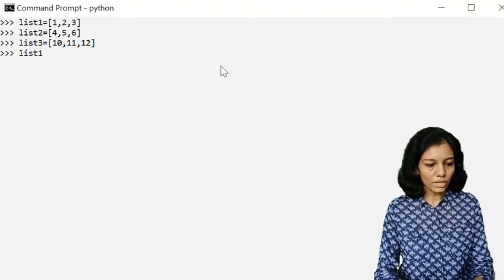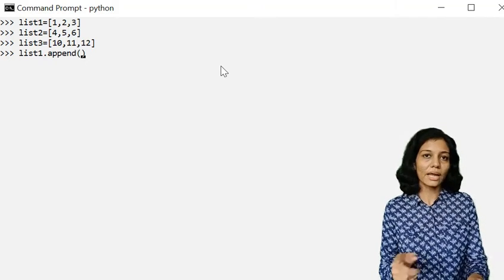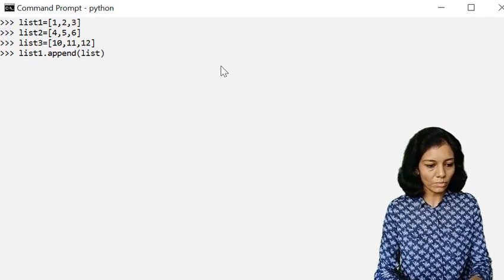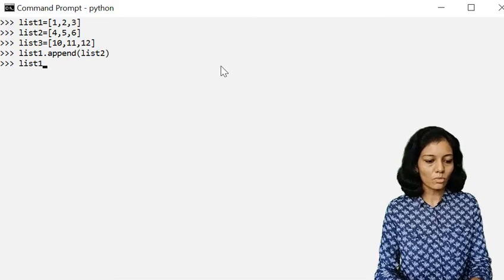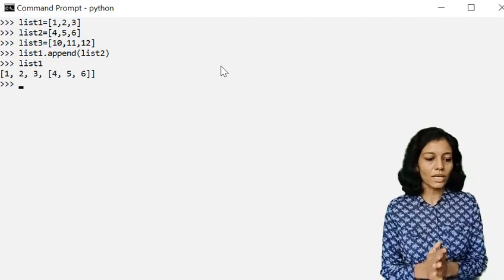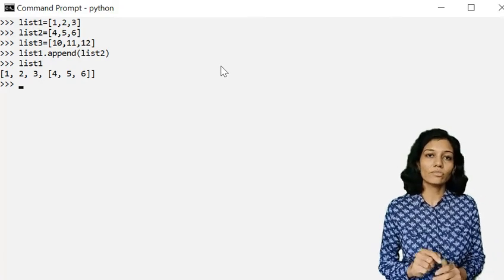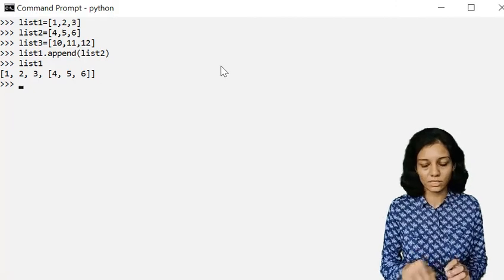So list 1 dot append. If I want to append list number 2 at the end of list 1, I'll be using append function, and in argument I'll be passing list 2. So let's check, has it altered the value of list 1 or not? Yes. So list 2 is added at the end of list 1 but as a single element. So this is a nested list, right?